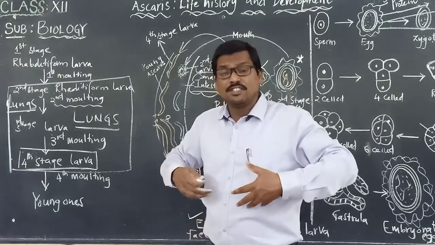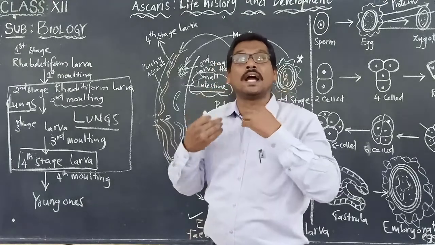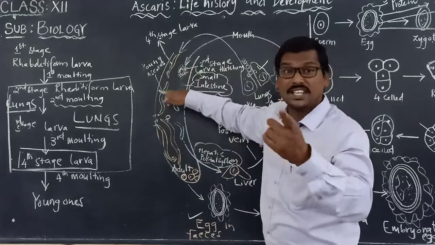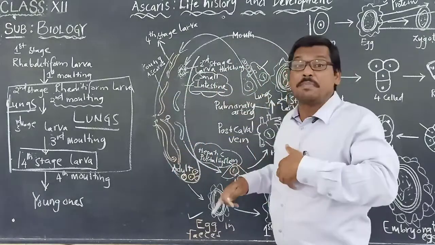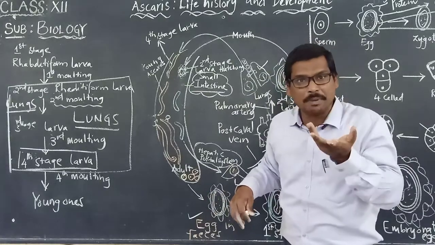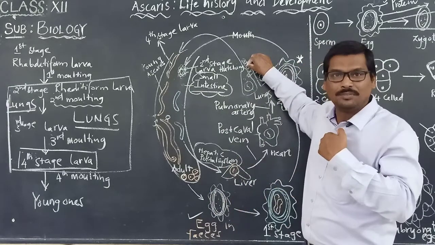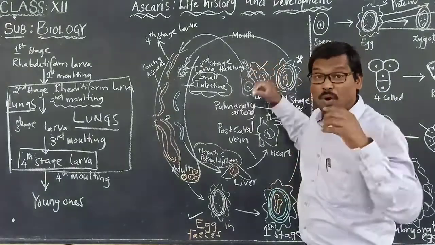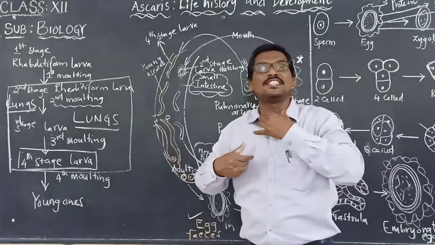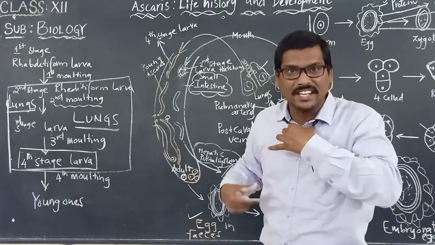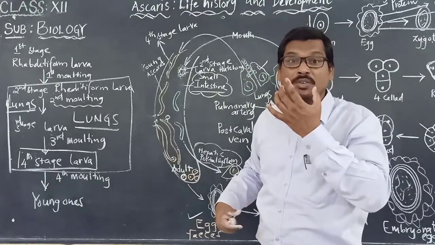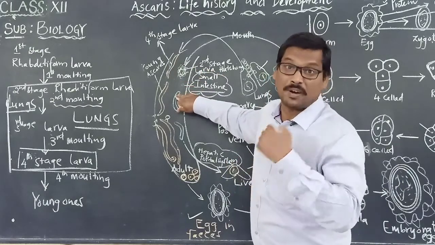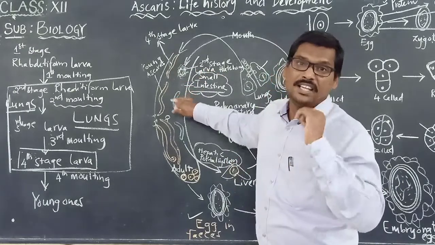And from there, it will be moving. When we are coughing or sneezing, it comes back into the mouth. From the lungs, how does it enter into the intestine? It comes back into the mouth. How is it coming back into the mouth? Through the trachea. First it comes from the alveoli into the bronchi. From the bronchi it enters into the trachea. From the trachea it comes to the pharynx and then into the mouth, and in reverse it will be going into the esophagus. From the mouth it is going back into the esophagus.